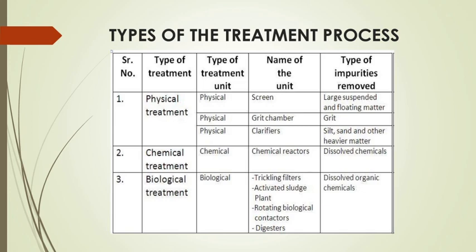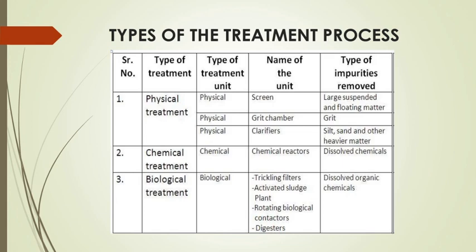This type of treatment process includes some physical treatment processes, some chemical treatment processes and some biological treatment processes. So what are the physical treatment processes? The first one is screening. Screening is used for the removal of larger floating solids. Which type of impurity is removed by screening? Screening is used to remove the larger suspended and floating solids.